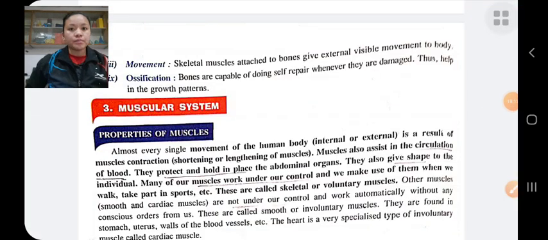There are three types of muscles: voluntary muscles, involuntary muscles, and cardiac muscles. Voluntary muscles are also known as skeletal muscles. Voluntary muscles are those which work according to the will of a person, and these muscles are attached to the bones. Therefore, these muscles are also known as skeletal muscles. These muscles are present in the leg, hand, etc.